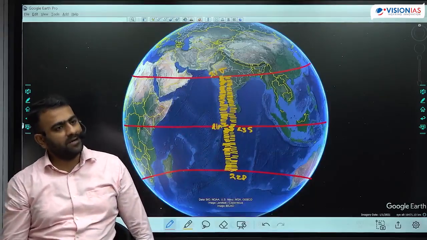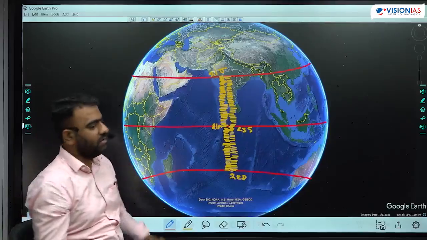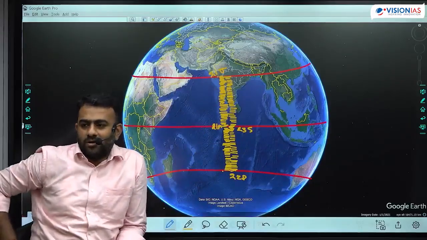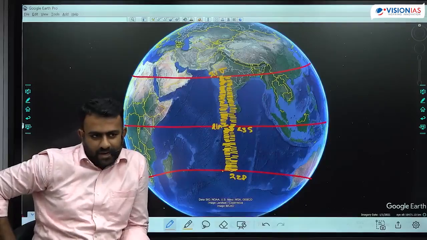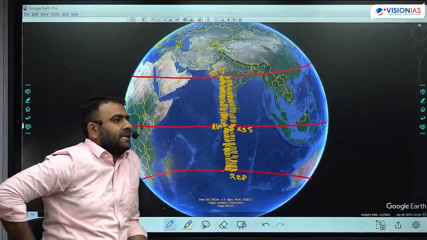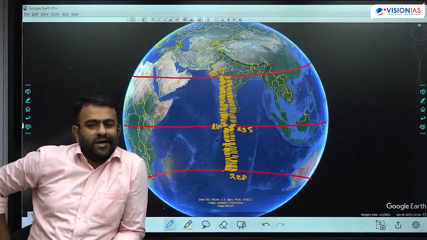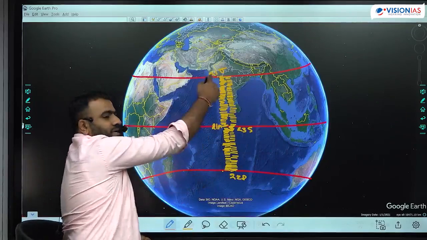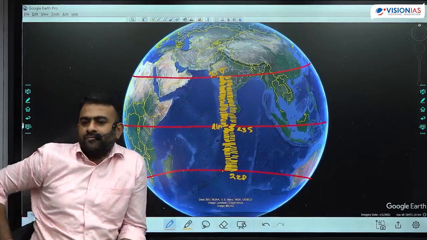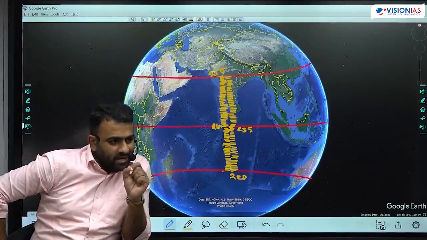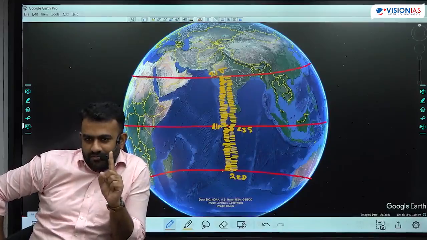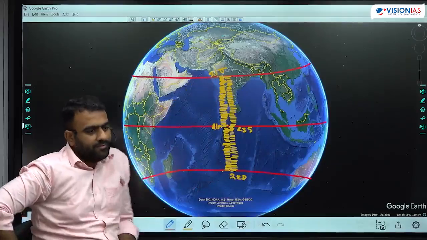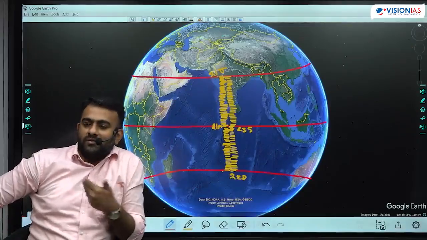On any particular time of the year, overhead sun is always observed between the Tropic of Capricorn and Tropic of Cancer. You will never observe overhead sun beyond the tropics. Is that right? 90-degree sunlight will not be anywhere else. Every place located between the tropics experiences 2 days of overhead sun, one while moving in this direction, another while moving in this direction. Any place located exactly on the tropics experiences only one day of overhead sun: 21st of June on Tropic of Cancer, 22nd December on Tropic of Capricorn. And any place beyond that never experiences overhead sun.